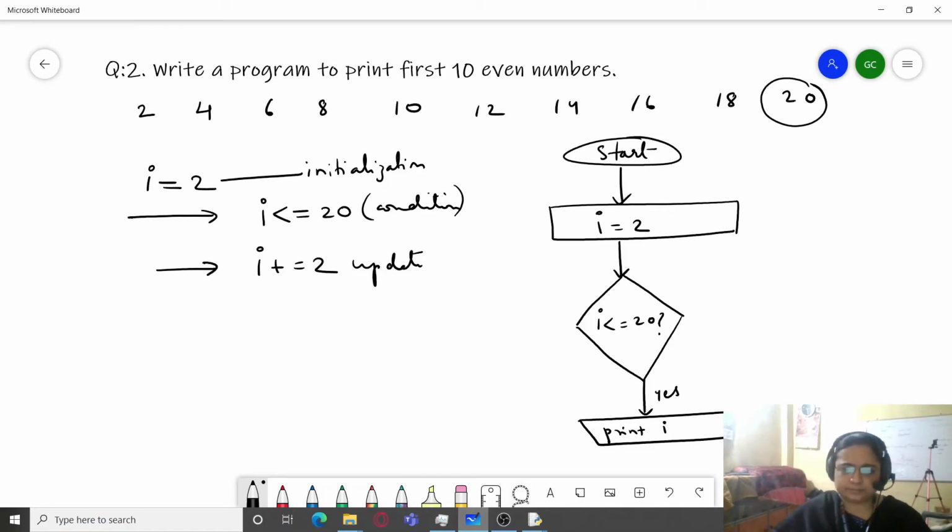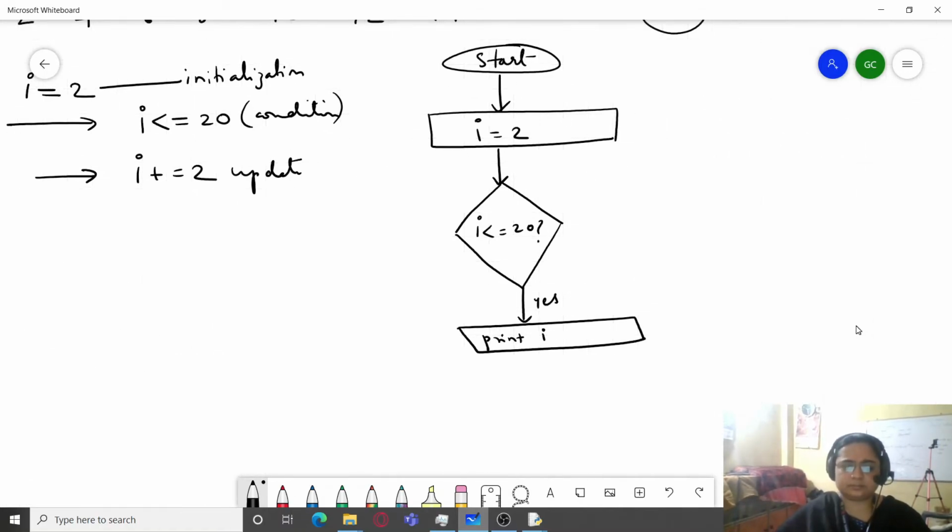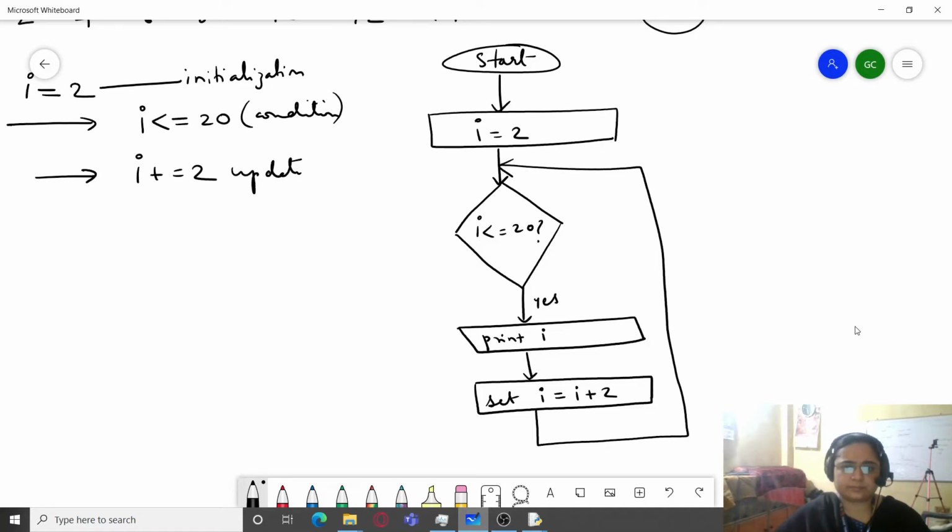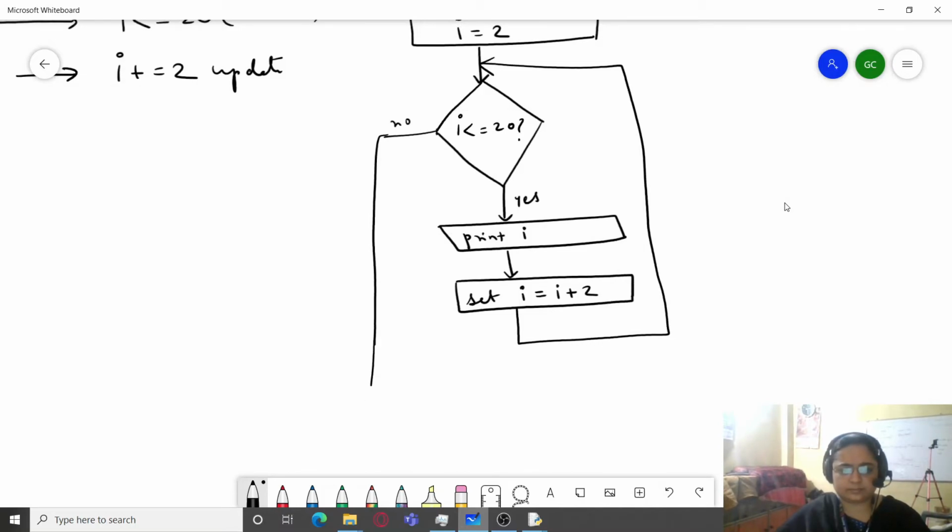Print I. And we will be incrementing the value of I by 2. And go back to check the condition again. When the condition becomes false, exit the loop and come to stop.